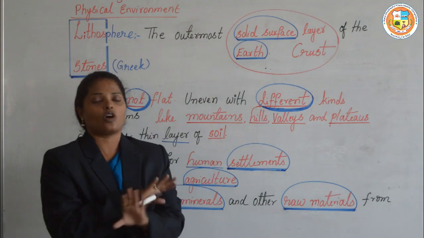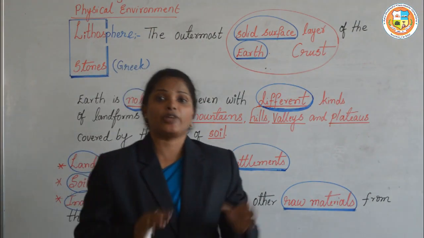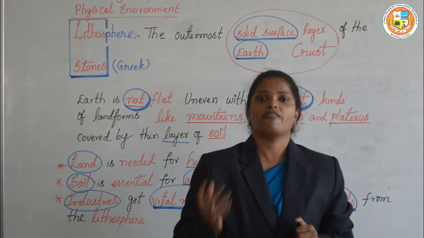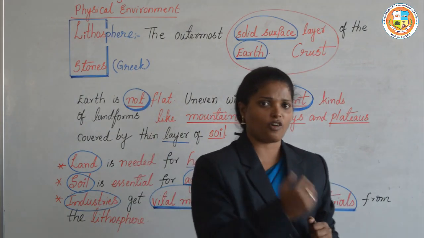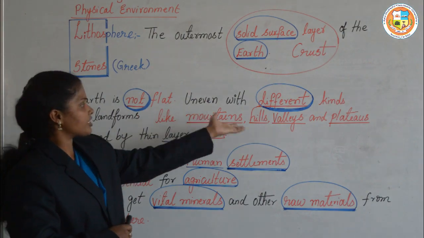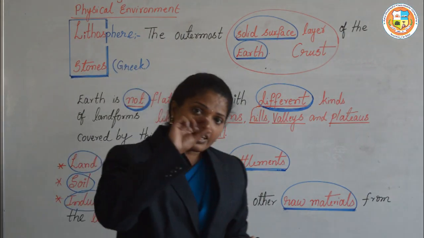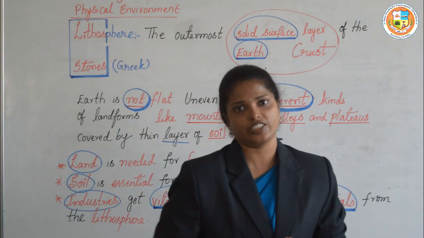You know that the earth's surface is not flat, it is uneven. We have many mountains, hills, valleys, plateaus, plains and different things on the earth. These are covered by a thin layer of soil, which is very important for us.